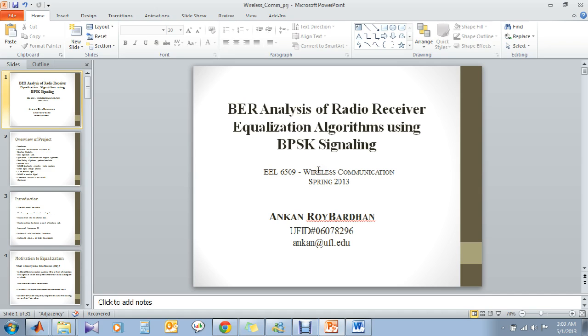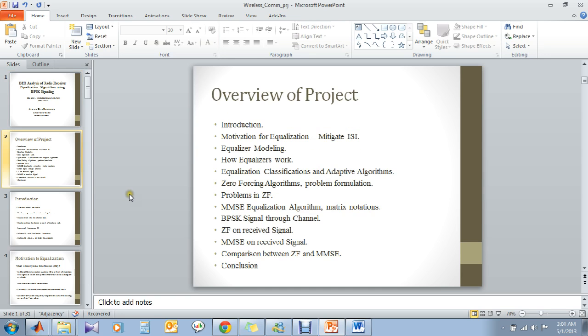Hello, my name is Vardhan and I am going to discuss my project topic, which is BER analysis of radio receiver equalization algorithm using BPSK signaling. To have an overview of the project, first we will discuss the introduction and the motivation for equalization, which is basically ISI removal. Secondly, we will go to modeling the equalizer and see how an equalizer works.